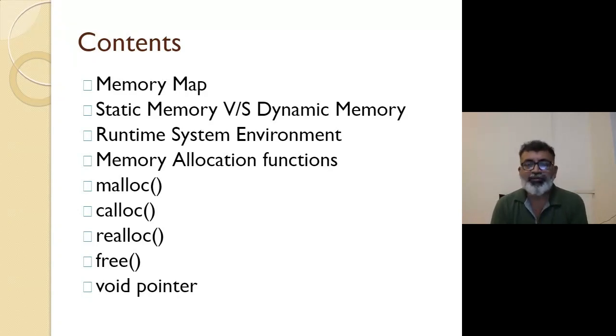Not possible, because when you declare an array, it is a compile time allocation. That means the decision is taken at compile time. So 10 into 4 bytes, suppose it is an integer array, 40 bytes will be allocated. Apart from that 40 bytes, you're not going to get additional memory at runtime to store, say, 5 extra elements. Not possible, right?